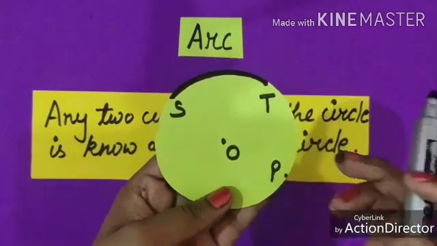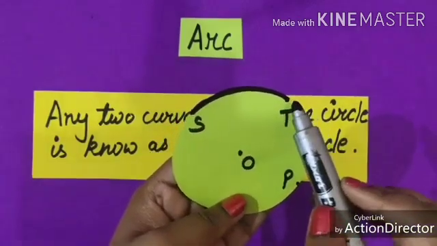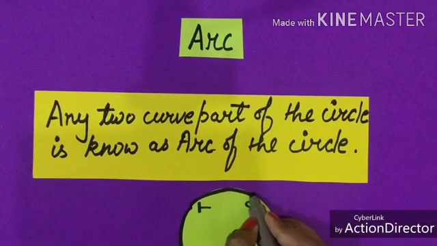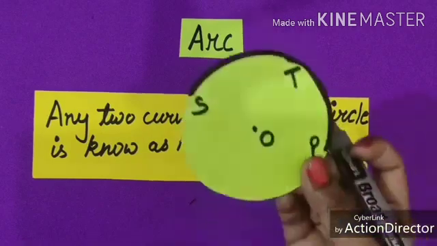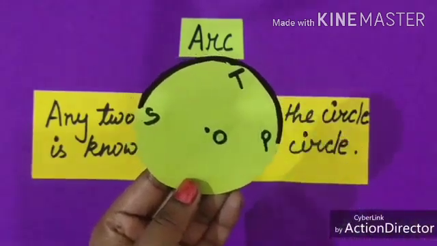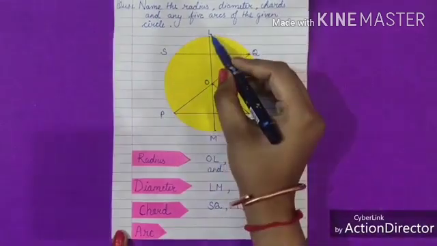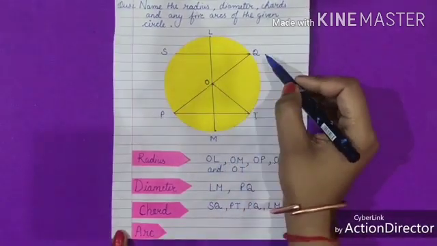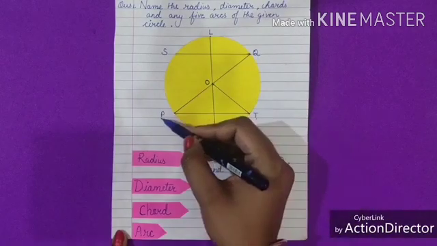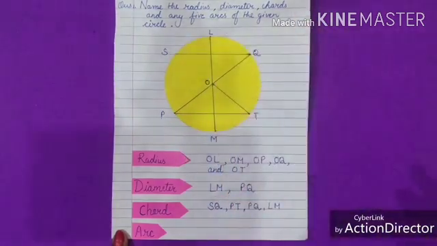This is an image. See, O is a center, S and T. S and T is an arc. T and P, T and P is an arc. See, curved line. In the given picture, S, L, L, Q, Q, T, T, M, M, P, P, S. These are arcs of the circle.